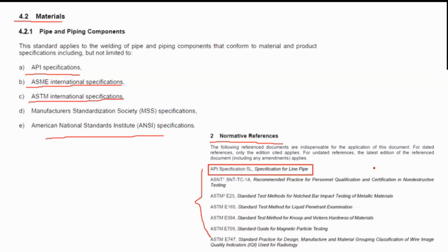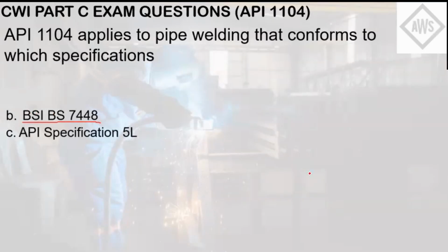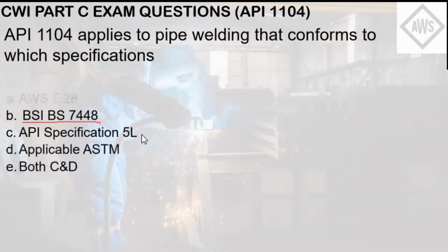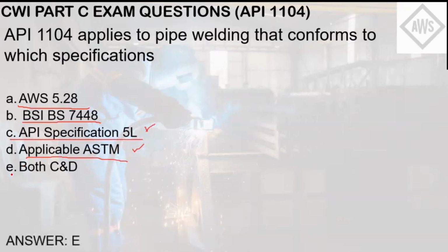As you can see here, both in the normative references and the material references, BSI and AWS 5.28 were not referred to. By the way, BSI is a British standard which, in this set of choices, refers to fracture mechanics toughness tests. And in those referred standards, BSI and AWS 5.28 are not referred to. But applicable ASTM standards and API 5L are both referred. So the answer here is letter E, both C and D.